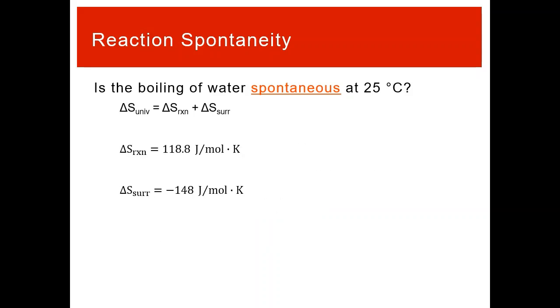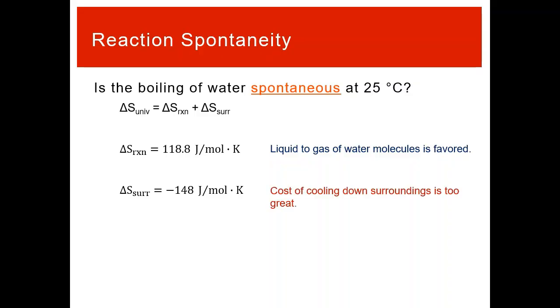One of the primary advantages of using the second law is that we don't just understand whether a reaction is spontaneous, we can also break it down into this reaction and surroundings component and understand how those two things interact. So if we look at the delta S reaction, we had 118. That's positive, so we know that overall positive entropy things are favored, and so a liquid changing to a gas is favored. Water molecules not being in a liquid is generally something that would be favored from an entropy perspective of those molecules. But there's a cost to it.